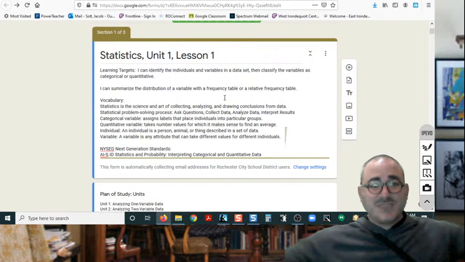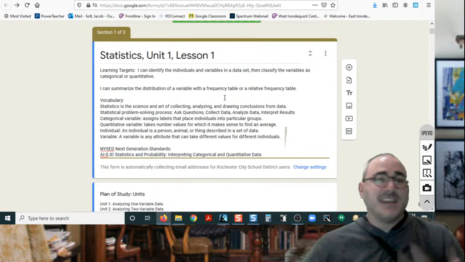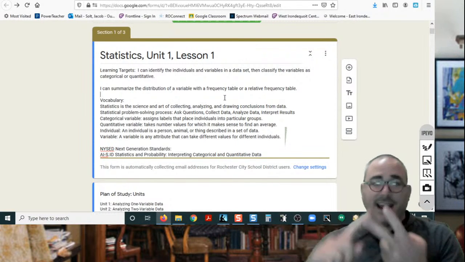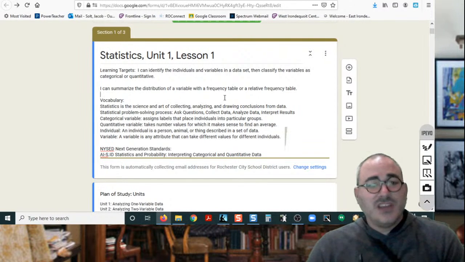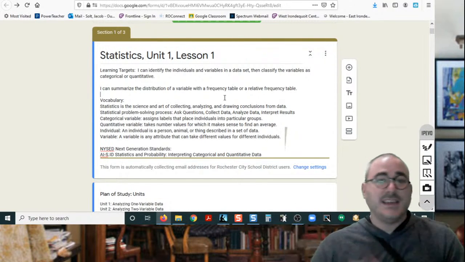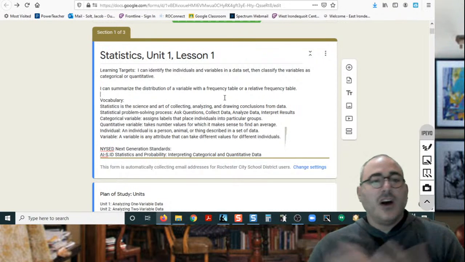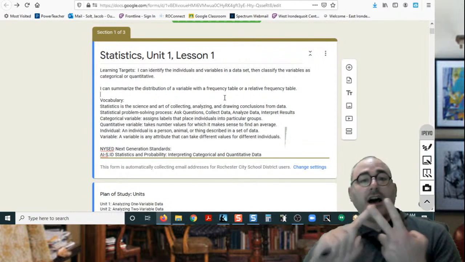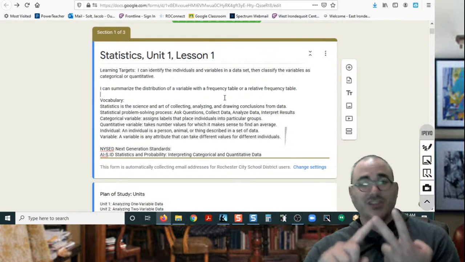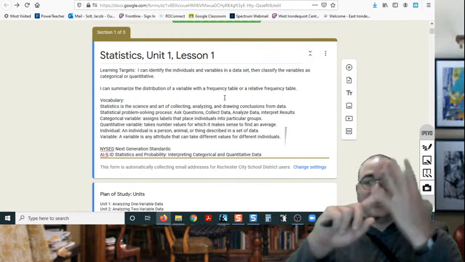All right, so then I'll usually put some vocab right here in the beginning. Vocabulary, statistics. Statistics, what is it? Well, statistics is the science and art of collecting, analyzing, and drawing conclusions from data. We're going to go into eventually the statistical problem-solving process. Well, how do you problem solve using statistics? Well, you ask questions, you collect data that will hopefully help you answer those questions. You analyze that data, and then you interpret results.